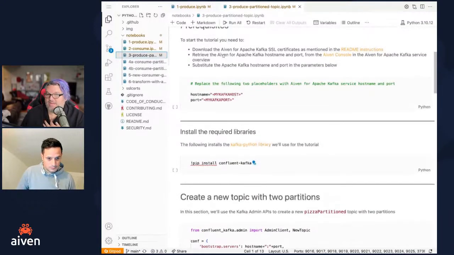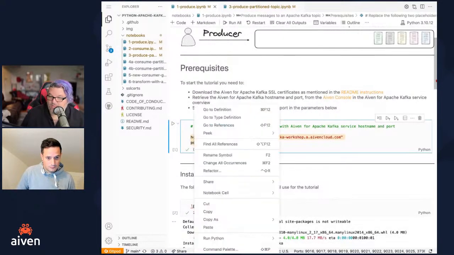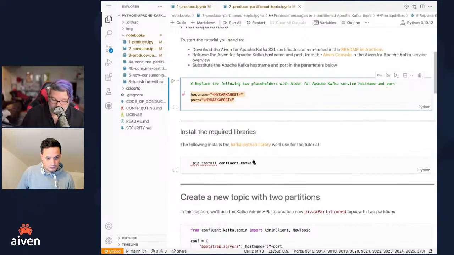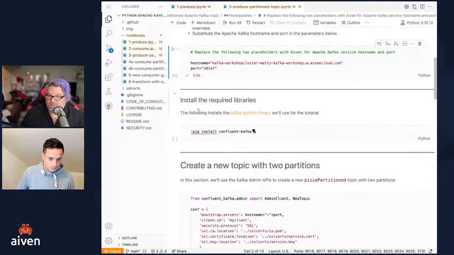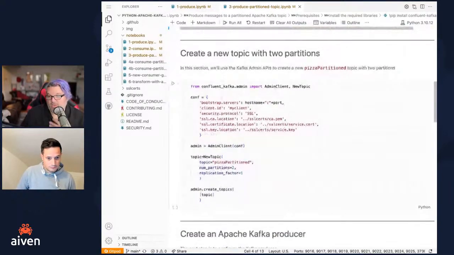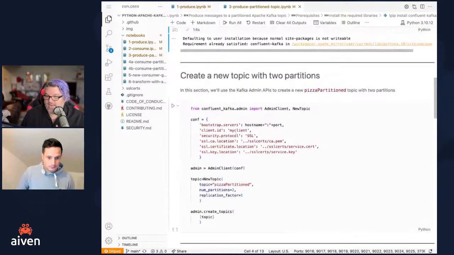Sorry. Let's go back to the first things we need to do when we run this. I don't know why I scrolled so far down. I'm going to go ahead and steal my host name and port from over here, which we're getting very good at doing. We'll ensure that we have our libraries. Easy enough. And now we're going to create a new topic. So this is where it's partitioned. We want it to have two partitions, and how we want to have that replicated.